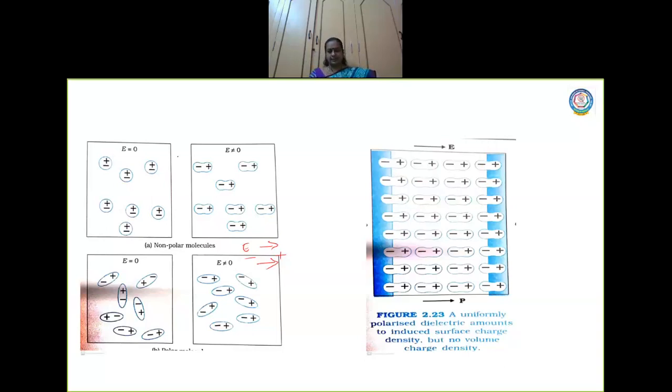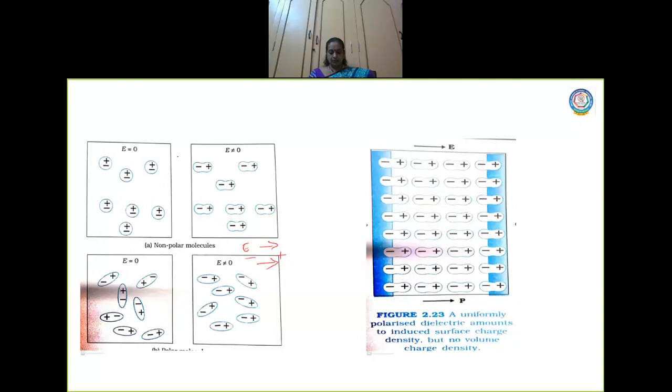That is one factor. And there is also another factor, which is the thermal energy. The thermal energy tries to disrupt the alignment. Disrupt in the sense it will not allow the dipoles to align in the direction of electric field. So these two factors decide it.